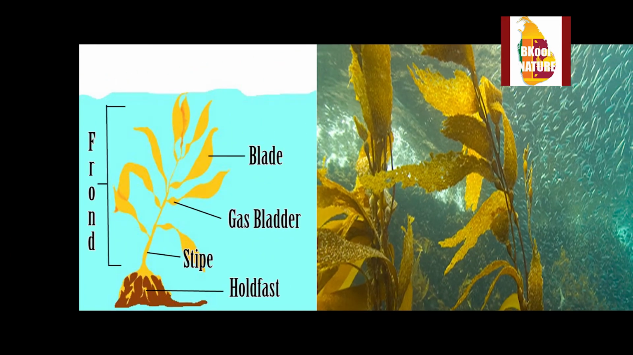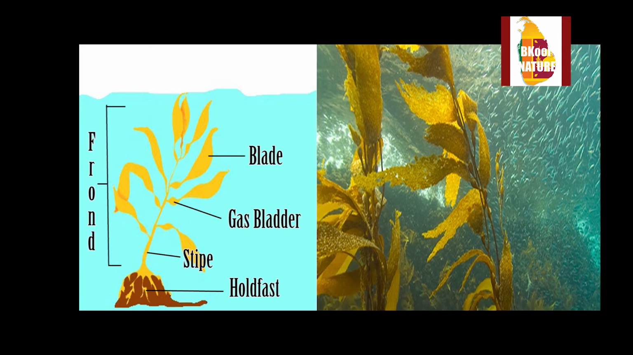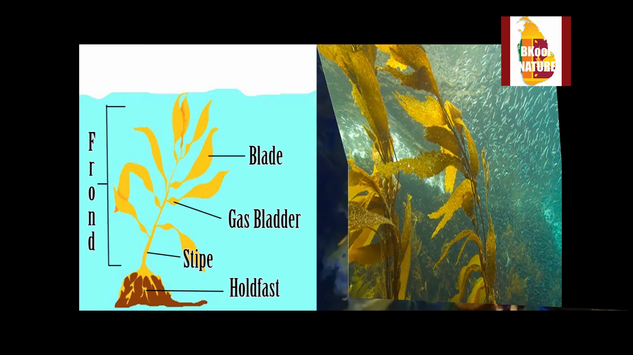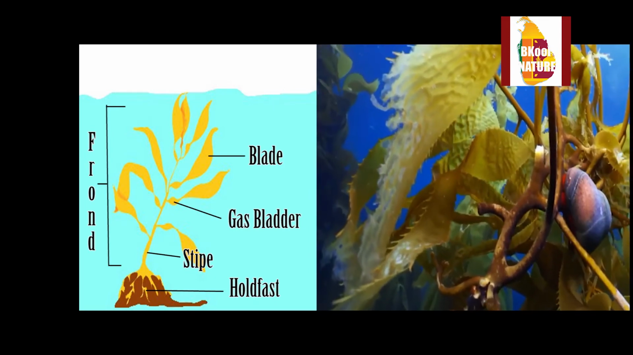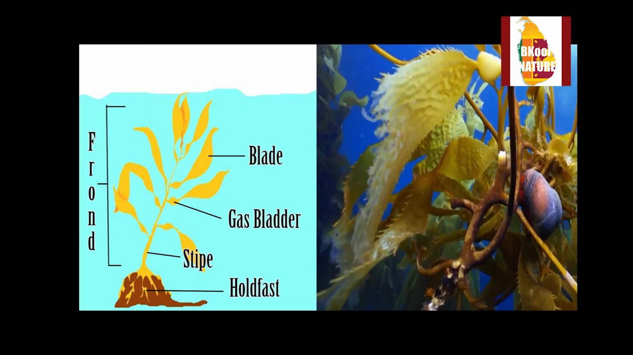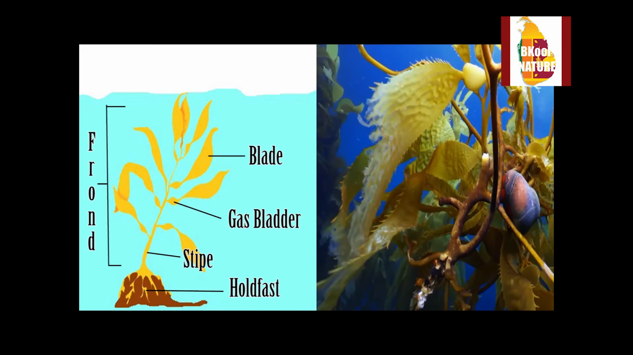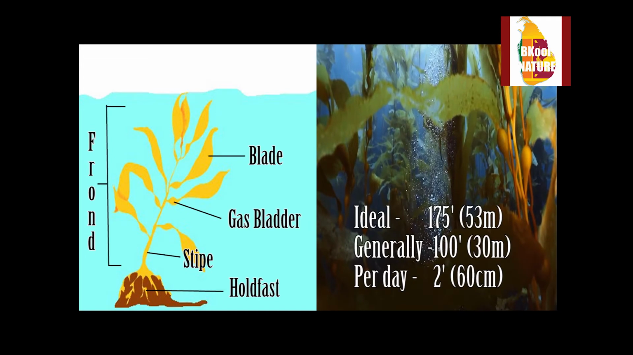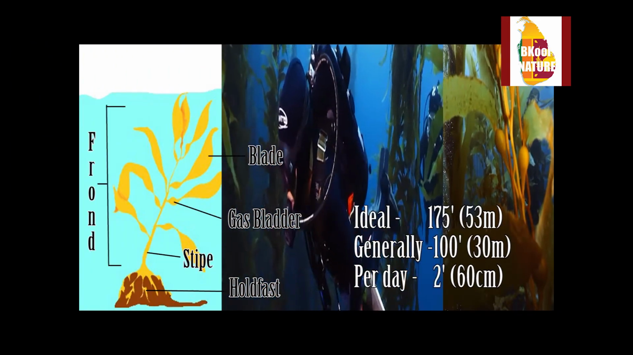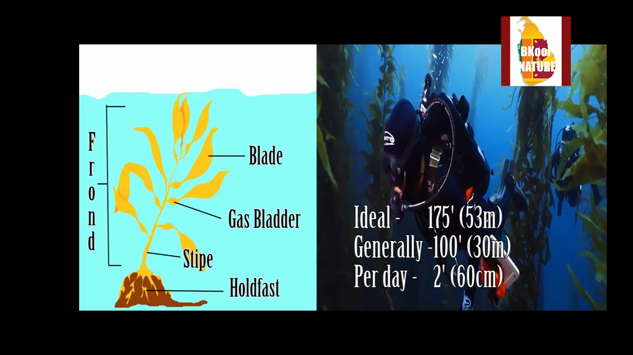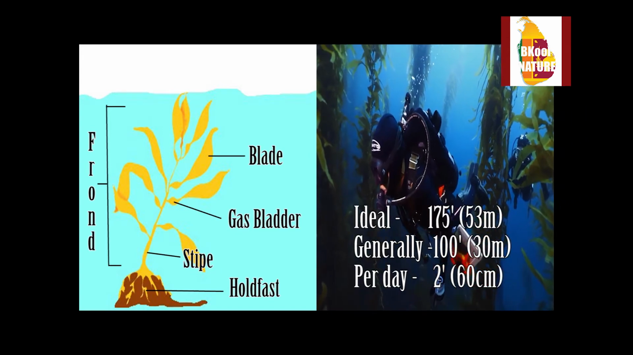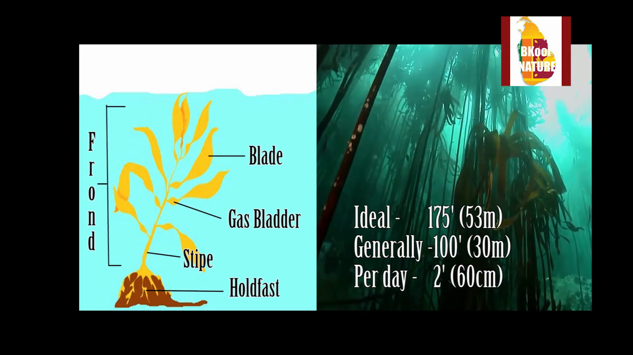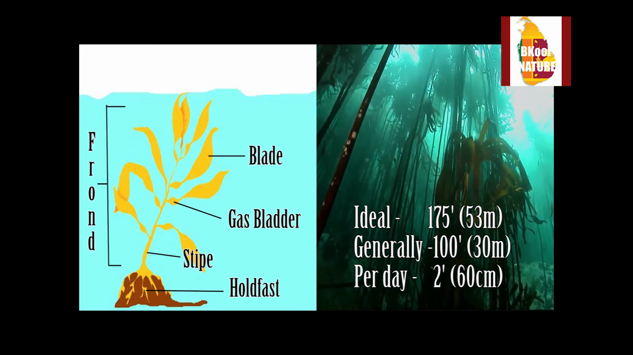The stipe is similar to the stem of a plant and it carries the gas bladders and blades. This is one of the fastest growing species in the world, and under ideal conditions, it can reach a length of 175 feet, and generally it grows up to 100 feet. Within a single day, it may grow up to 2 feet.